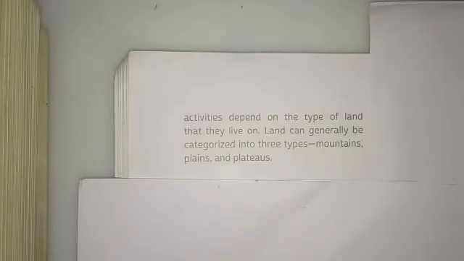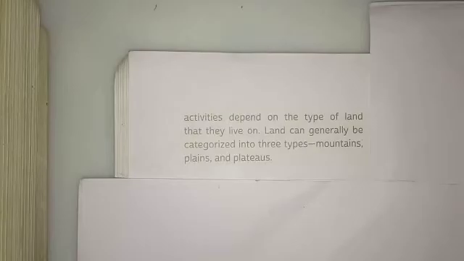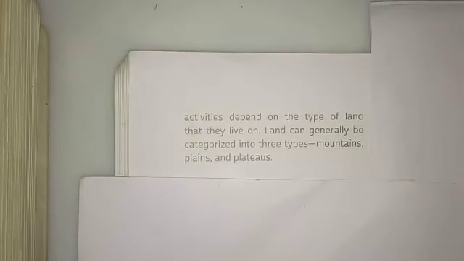Land can generally be categorized into three types, that is mountains, plains, and plateaus. These are the three kinds of land they have categorized. So dear students, generally the land can be classified into three types: one is mountains, the other is plains, and the next is plateaus.